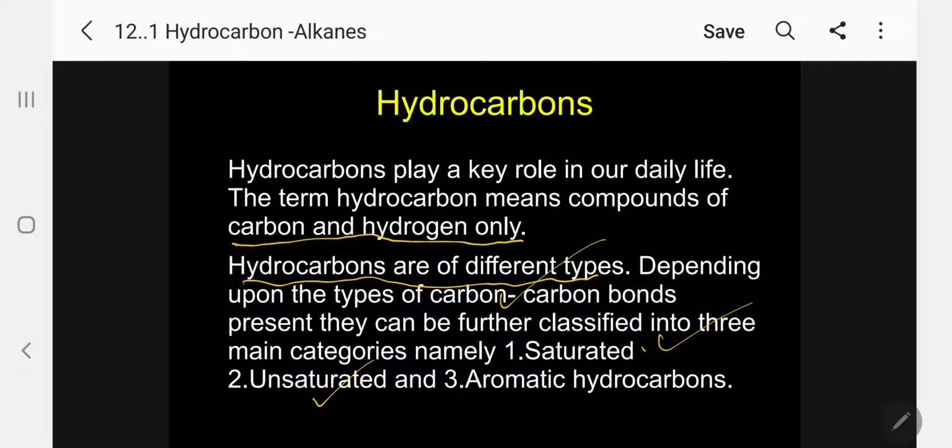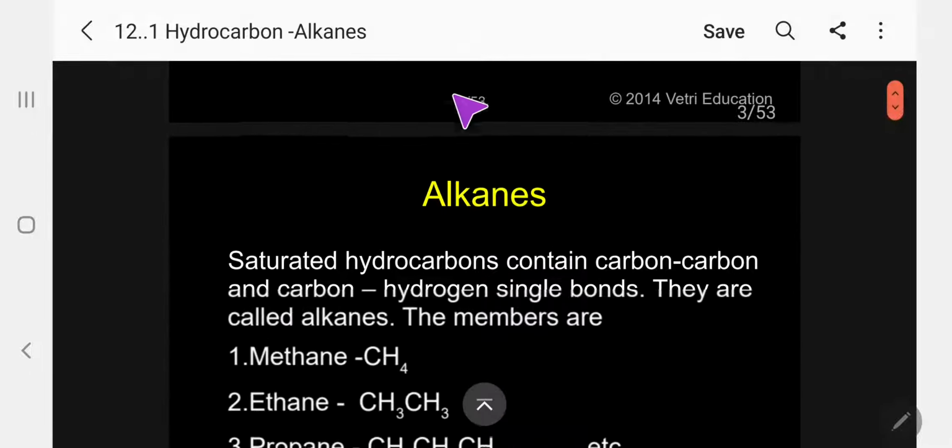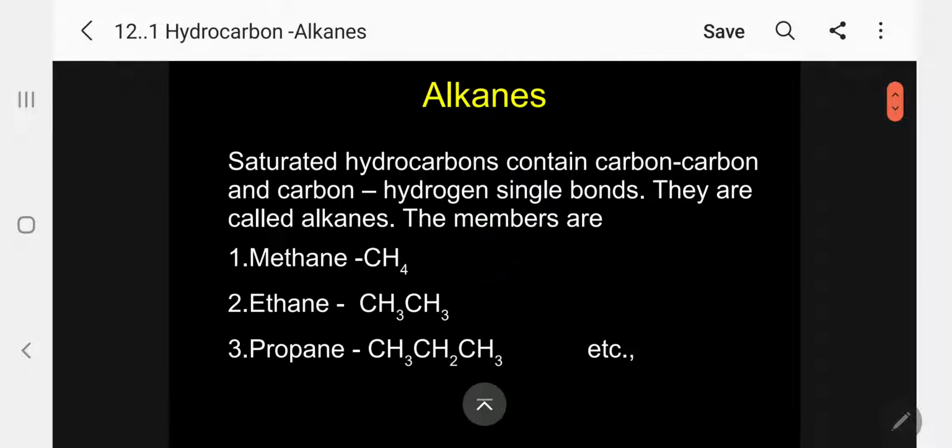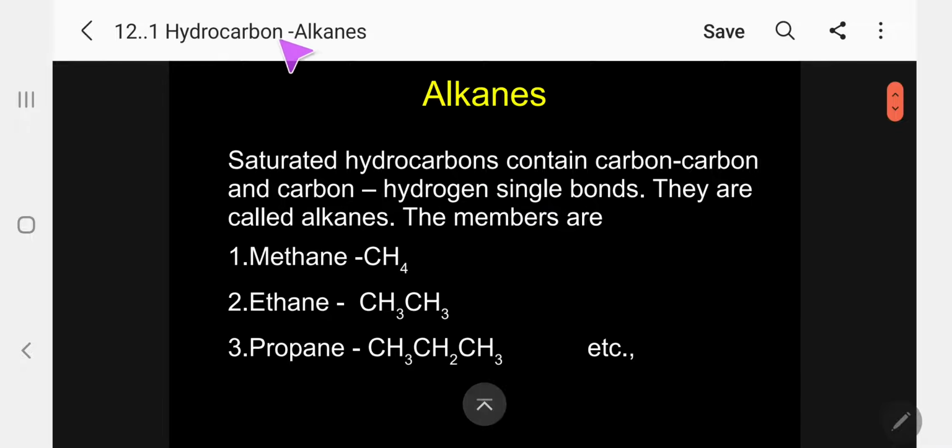Under the unsaturated hydrocarbon, we can give alkenes and alkynes. So let me continue. First, today, let me concentrate on alkanes.